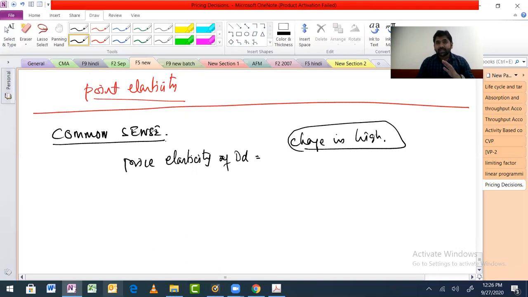In this market, if I get to know this, what should I do? Should I increase the price or try to reduce the price? If this is my demand curve and I got to know that the elasticity is too high, elasticity high means the response is too high.